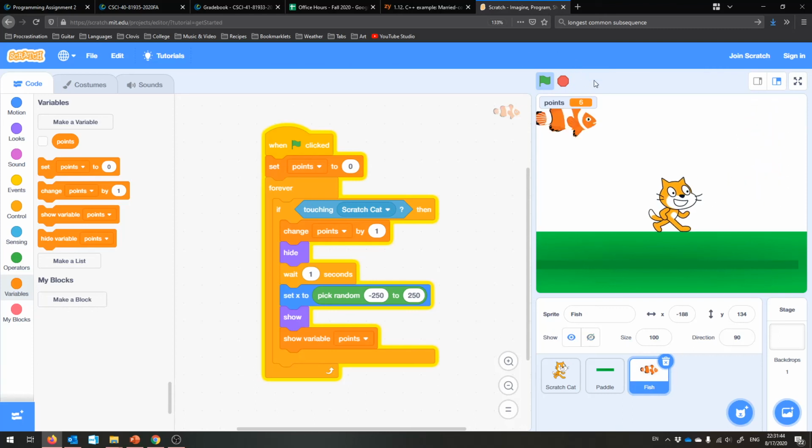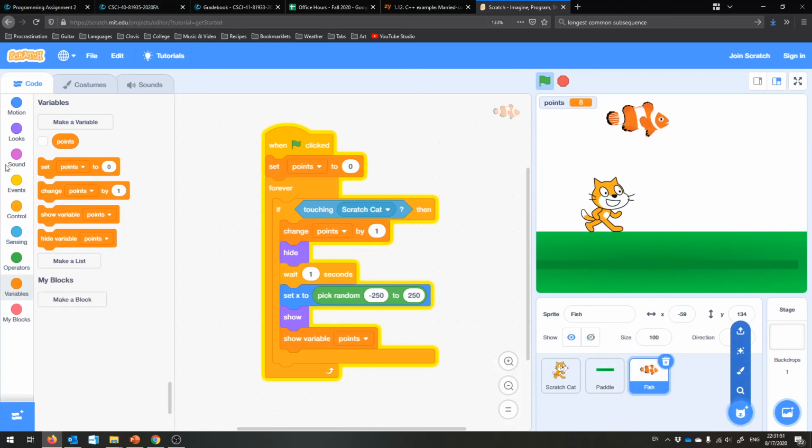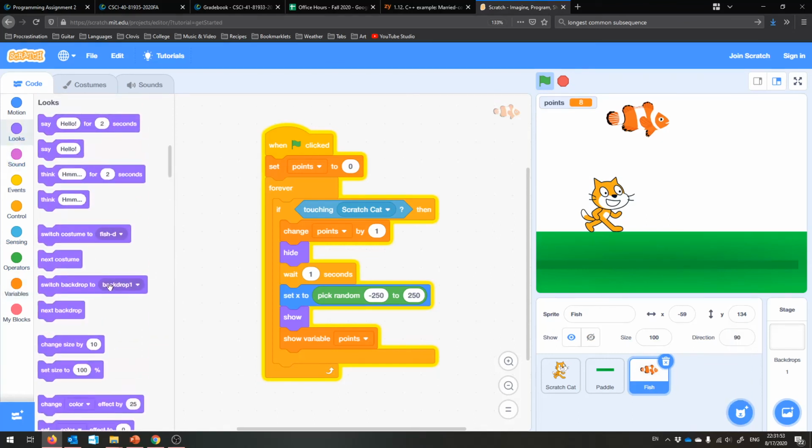And this is where your creativity comes in. This is as good as I can do. I want you to do better. You can do cool stuff with the backgrounds. You can be like, looks, switch backdrop to a different one when this happens. Things like that. So I really encourage you to go crazy here.